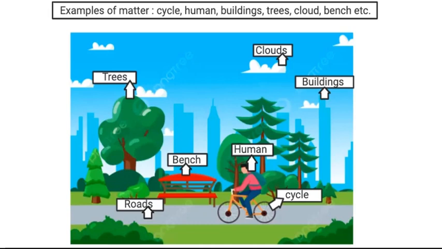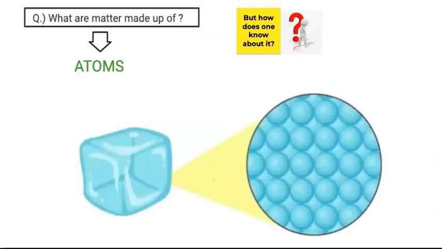So you can look around in your bedroom also, in which you are sitting currently, like the bed, TV, all are matter. So if we imagine this block as matter, it is composed of this small block, which is called an atom. But there is one question: who posed it first? Who asked first what is matter?